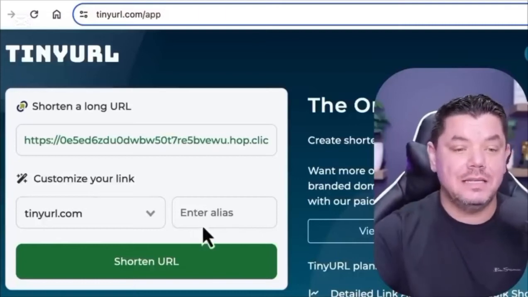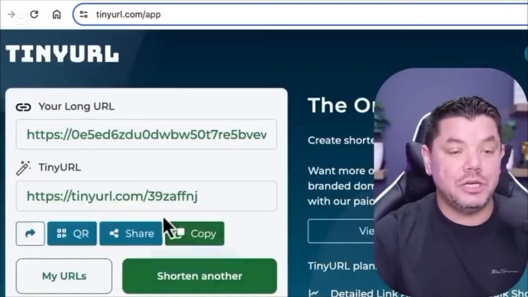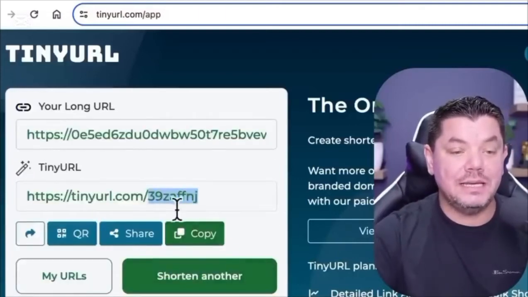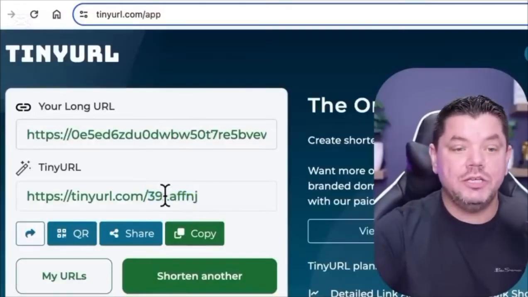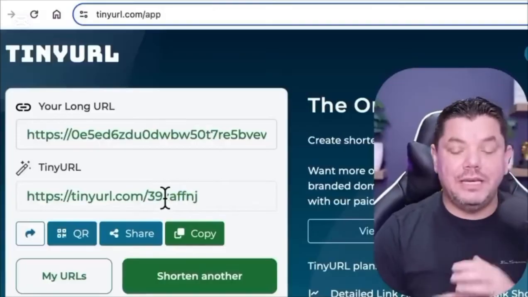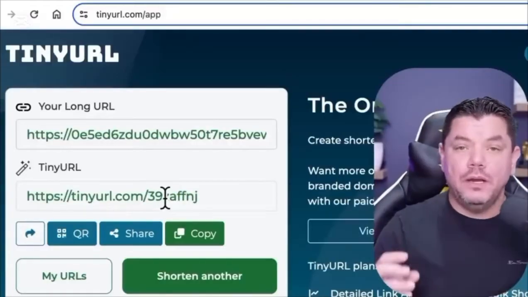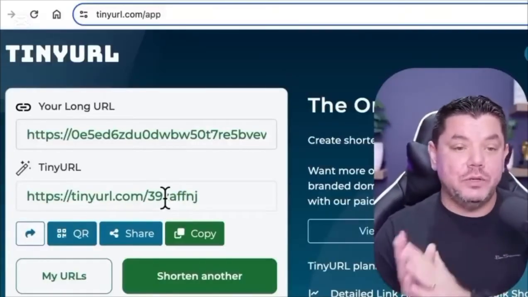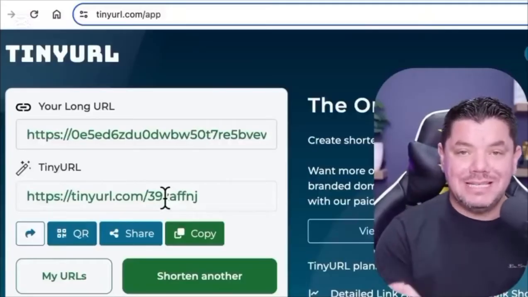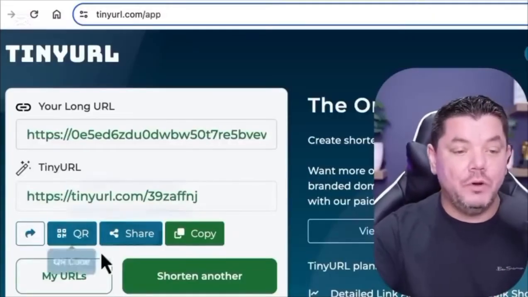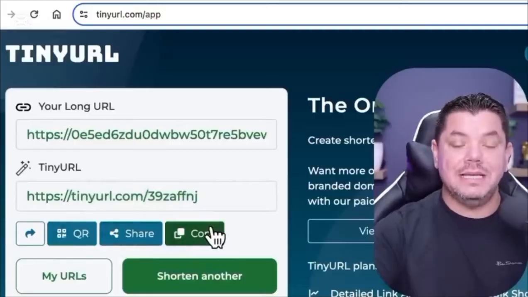What that means is, let me shorten this. If I shorten this, you're going to see that the back end of this link is going to be 39ZAFFNJ. You can change that to dog training 88 or whatever you want. But remember, if it's taken, then it's going to tell you that it's taken. I'm just going to leave mine as is. It doesn't matter. Now what you want to do is you want to copy this link. So now what we have is we have our product that we are going to promote, and we have our link that we have shortened.